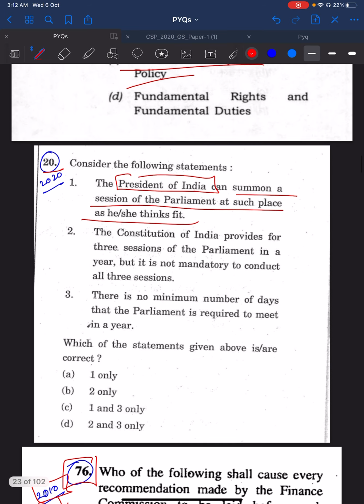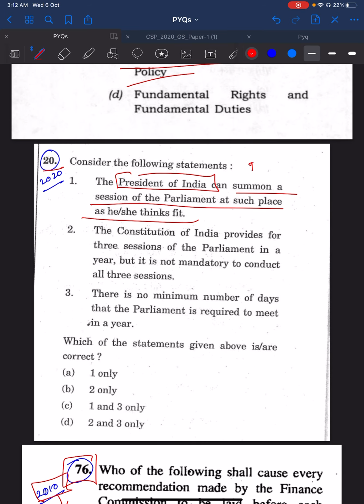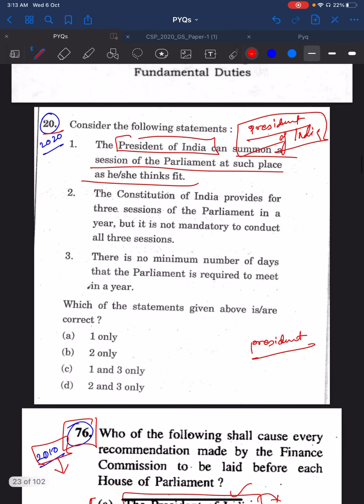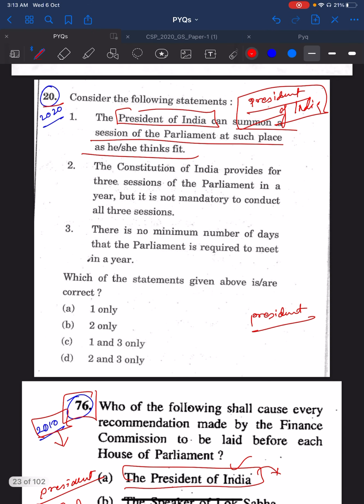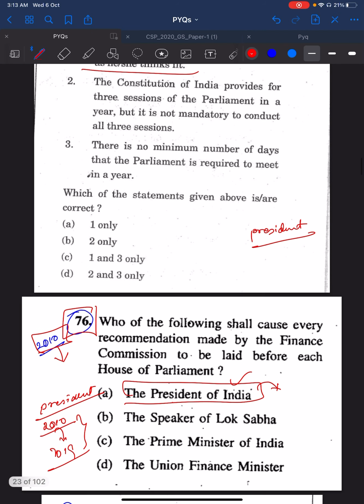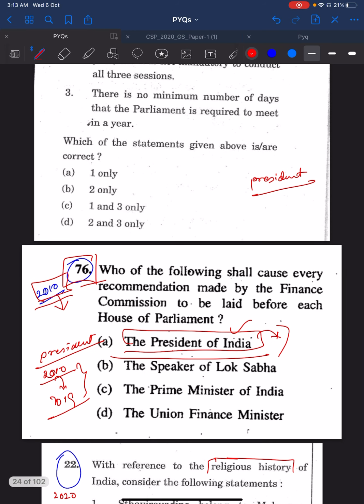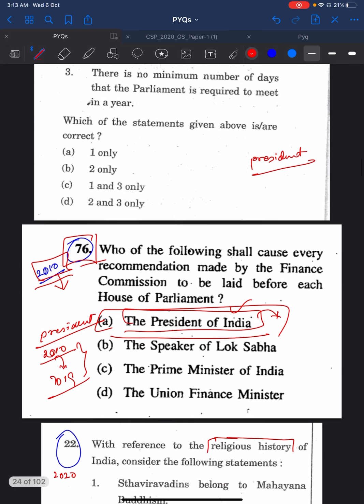Again you see, the 2020 18th question is about the President of India. There are n number of questions in the previous year papers where the President of India was asked. Regularly, every alternate year, you will see a question asked about the President of India. So here again, the 2020 20th question is on the expected lines. It is about the President of India. You can see the 2010 76th question is about the President of India. Okay, this is how UPSC repeats questions.